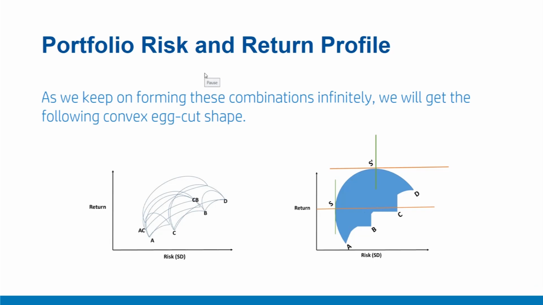These possibilities are shown in the form of curves in the figure. As we add more and more securities, we get the first diagram like a net cut shape. As we keep on forming these combinations infinitely, we can add more and more securities, and we'll get the convex egg cut shape as provided here.